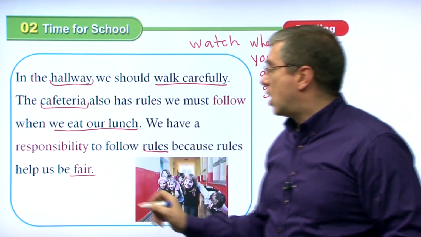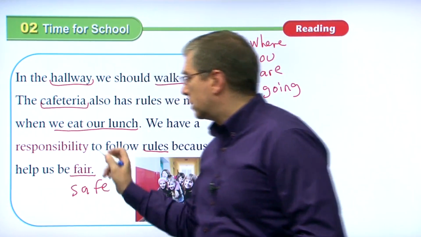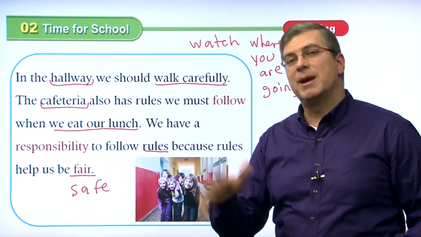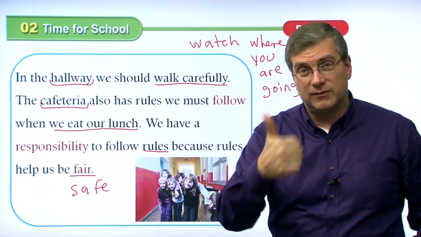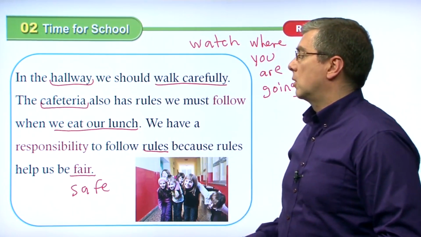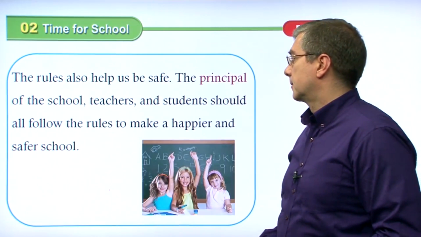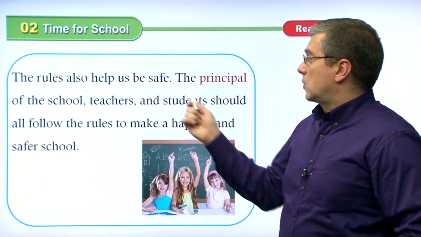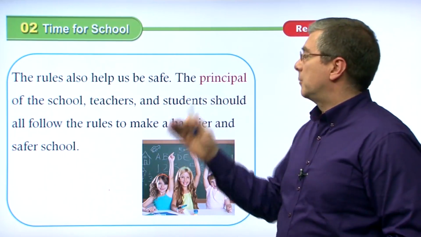And remember, they also help us be safe. So there are two main reasons why we follow rules. Of course, we want to be fair. That's very important. We also want to be safe. Okay? So these are important rules, and there are many places that we should follow the rules at school. These rules, of course, help us be safe. That's what I just said on the other slide, right? So they help us be fair. They help us be safe.